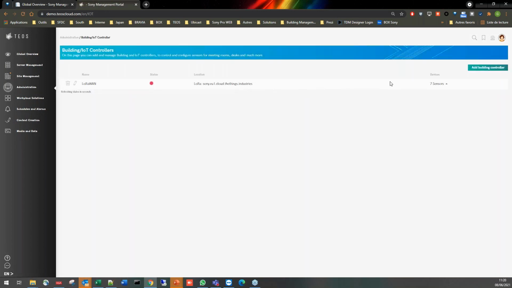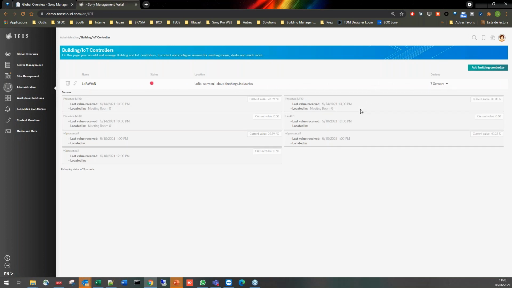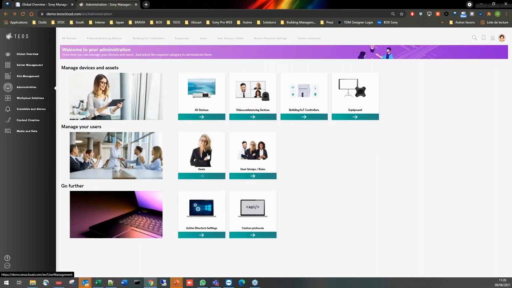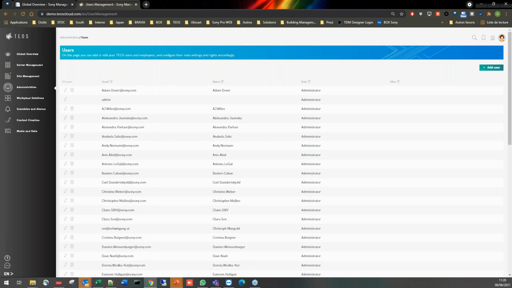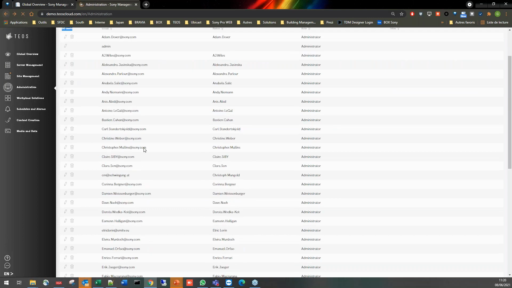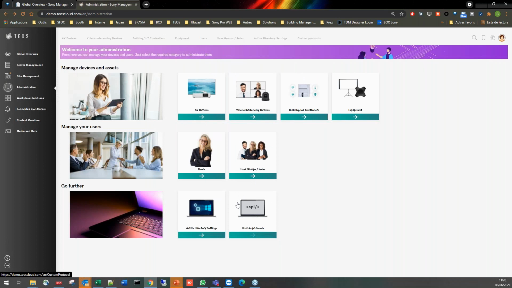Building and IoT, as it was already available, you can register some sensors into the platform, and you can have some automation scenarios, as I will show you just after, from these sensors. On the user tabs, we have also added some information and some functionalities. You will have, of course, the number of users in the first part of the section. You have as well all the information about your users, and you can assign them to different groups. So this is quite similar. We have just added some functionalities.